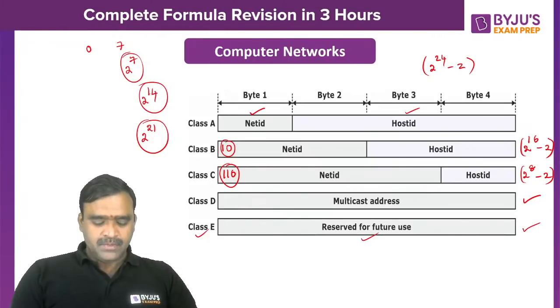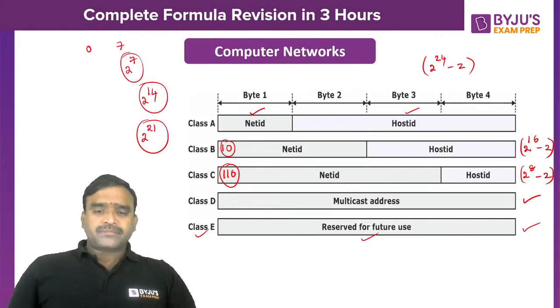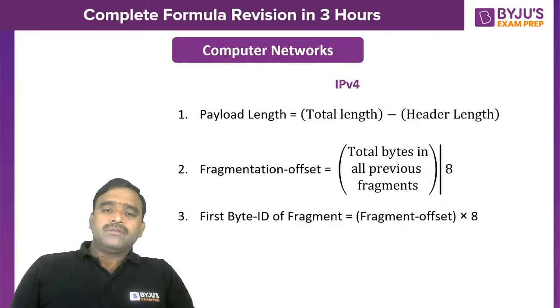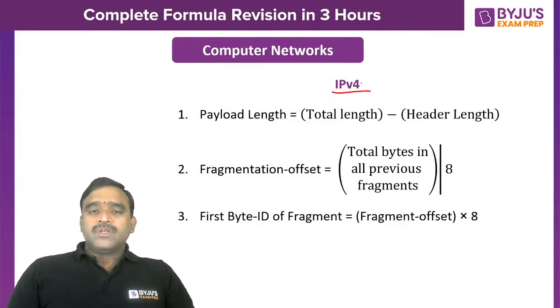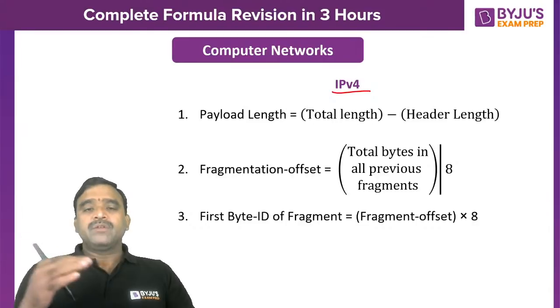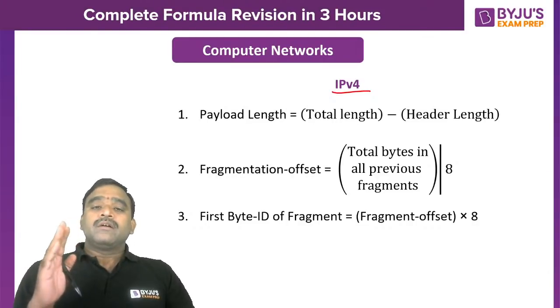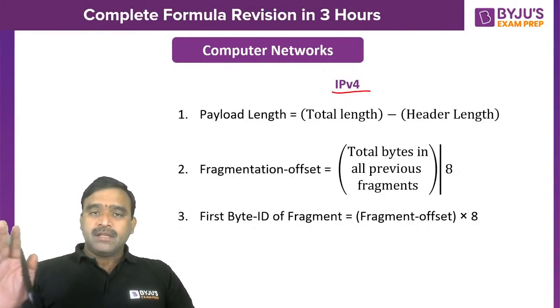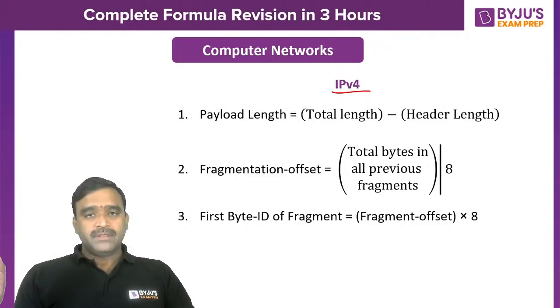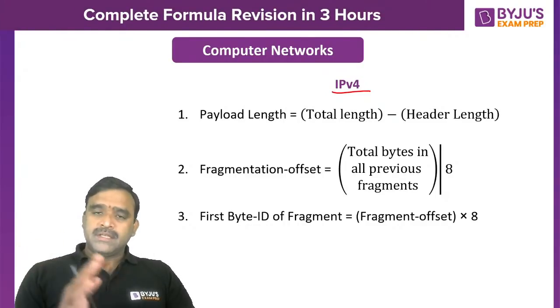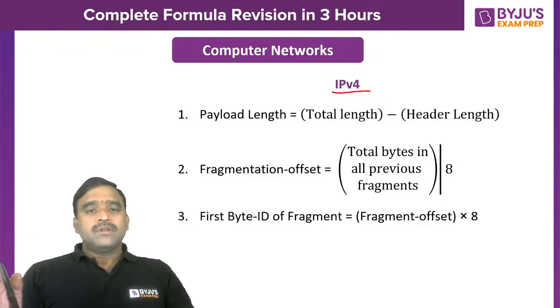Now we are going to discuss some important points in IP version 4. I am dividing this into 3 parts: network layer, data link layer, and transport layer. This is a major portion of computer networks, as you can see in all the previous GATE papers. The majority of the portion is covered in these 3 layers. So quickly I will revise all the things.